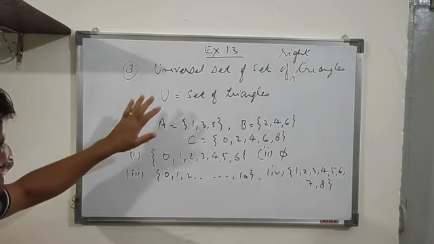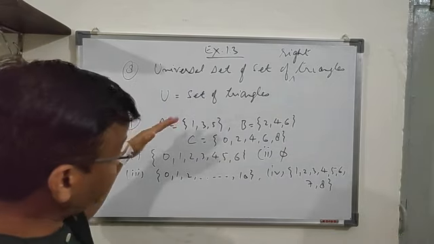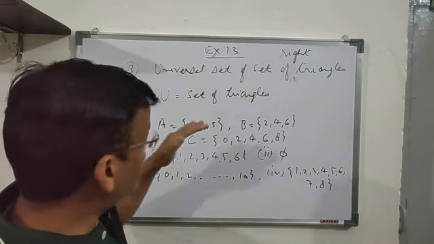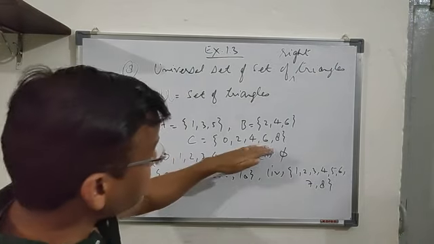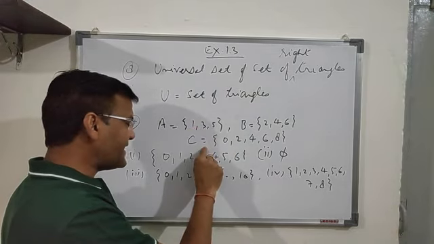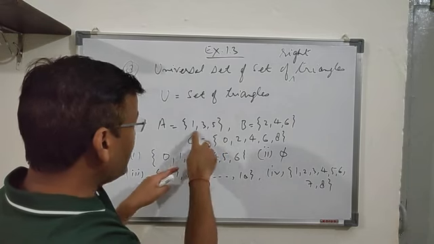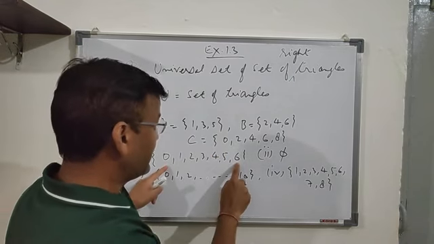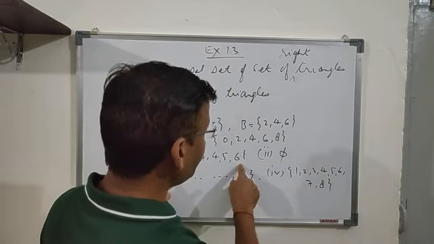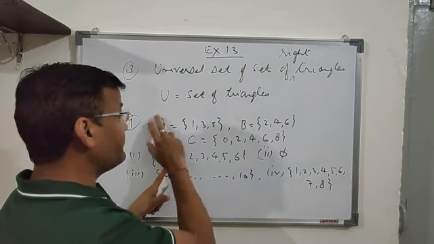Now what you have to see here for these sets. Universal set means for whichever sets we are investigating, every element of every set must be included in the universal set. You can see 1, 3, 5 is included, but 8 is there in set C, which is not there in the first option. So this cannot be the universal set for all these sets.